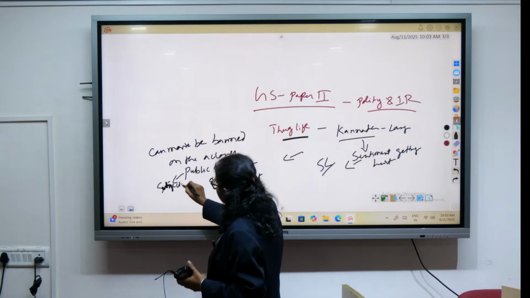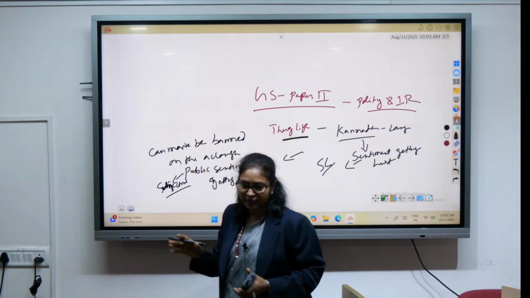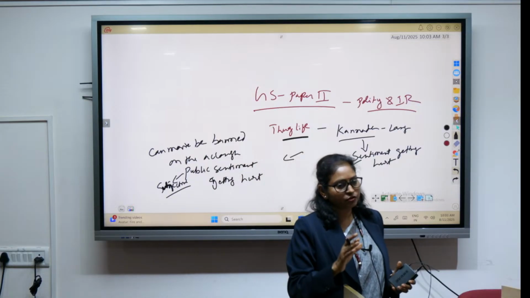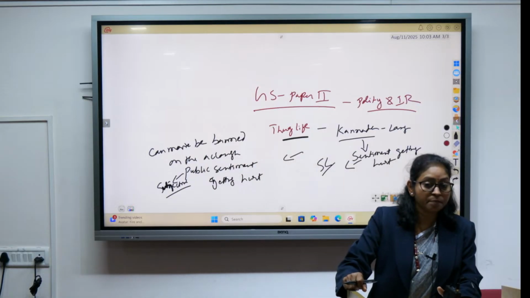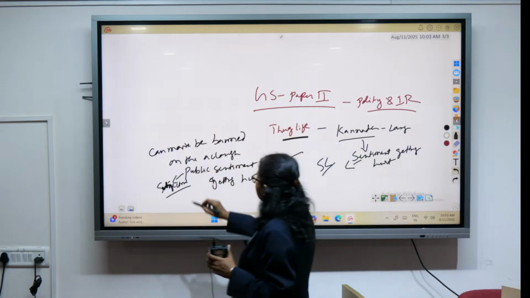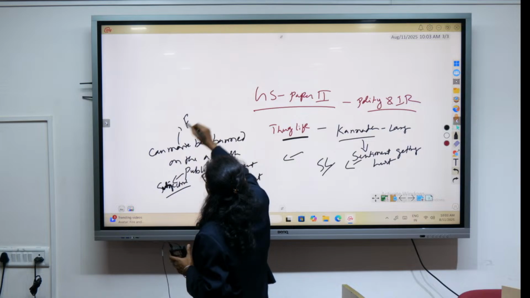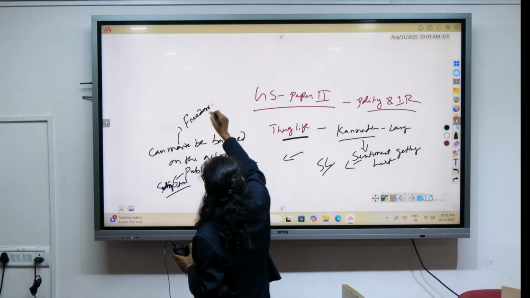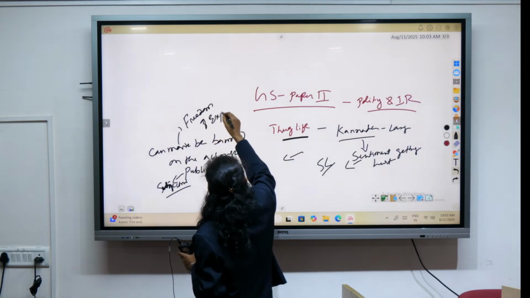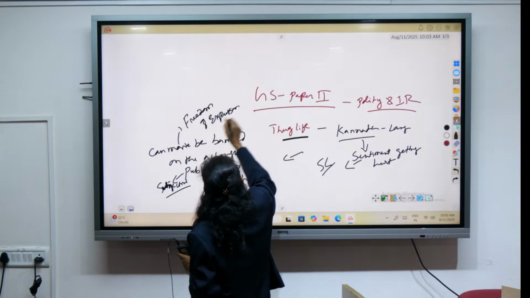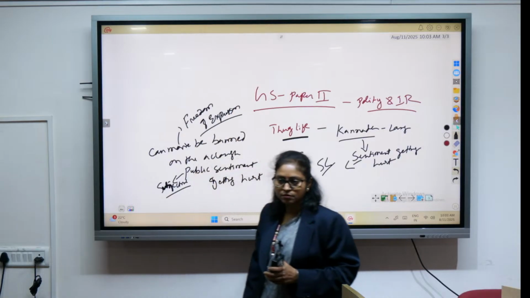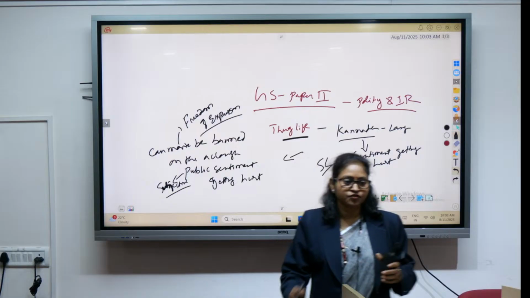So the Supreme Court said lift the ban on such grounds; a movie cannot be banned, because a movie is a part of freedom of expression, artistic expression.